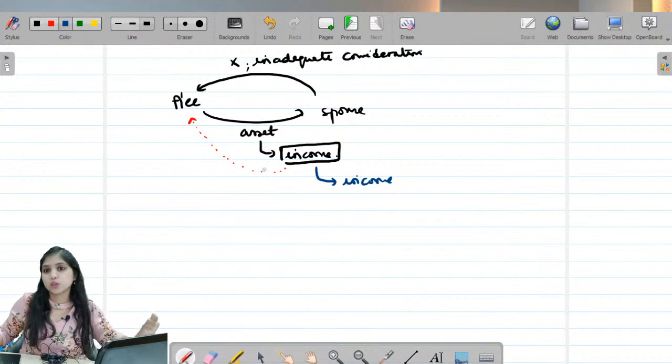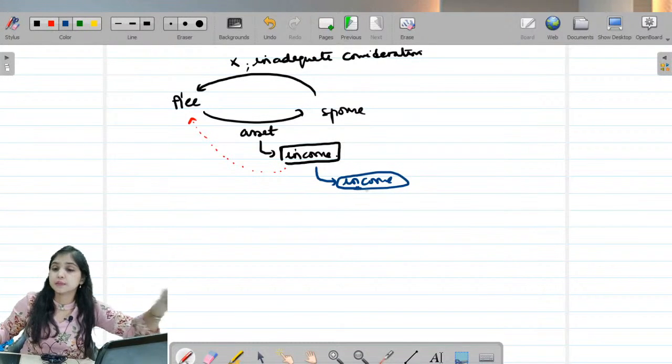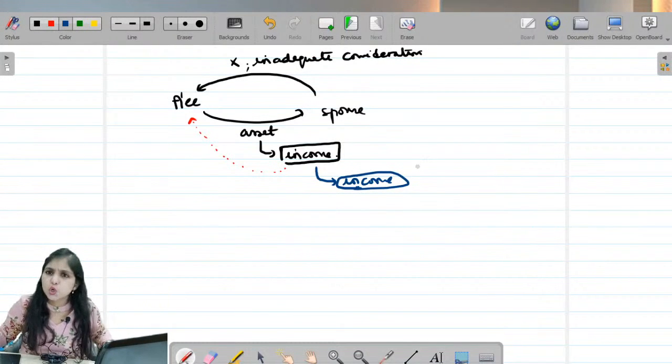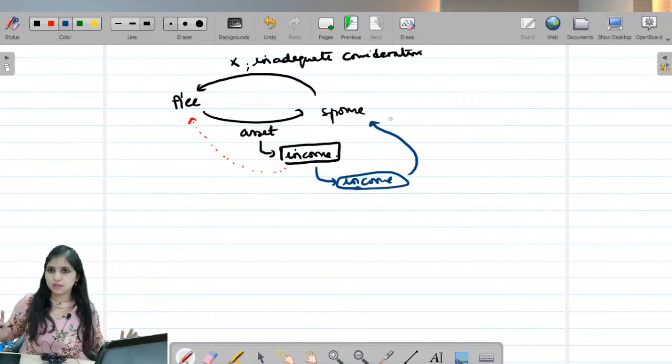Any other income I am not supposed to club. This income over here is not income from transferred asset. This will not be clubbed. So who will pay tax on this? The spouse only will pay tax on it. It is the spouse's income.